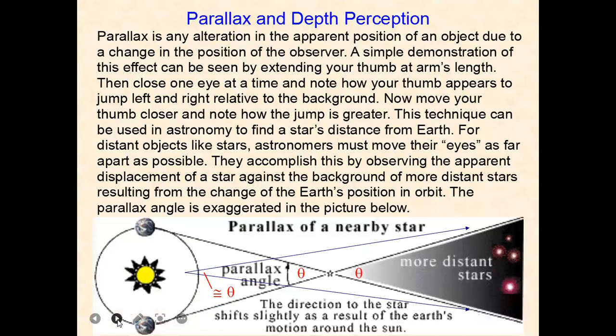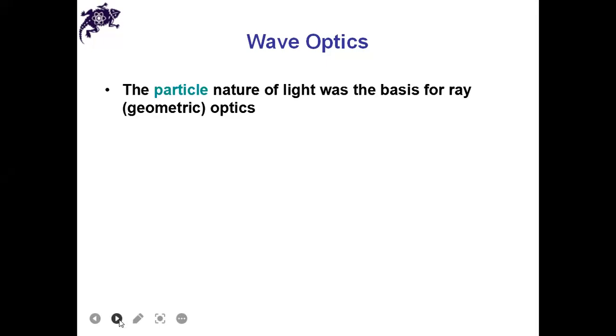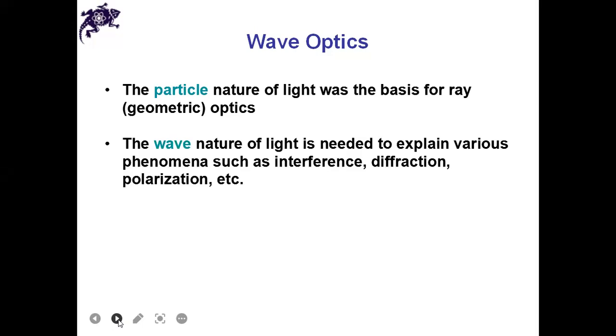So parallax and depth perception, you must know about this. This is also a real-life example of light. So first of all, we'll now discuss wave optics. Actually, the particle nature of light was the basis for ray geometric optics. The particle nature of light is discussed in wave optics, and the wave nature of light is needed to explain various phenomena such as interference, diffraction, polarization, etc.